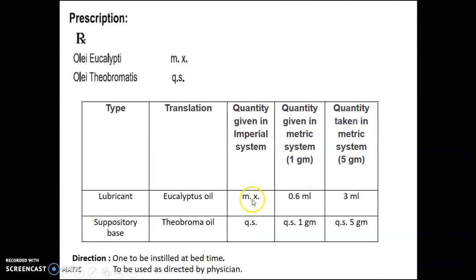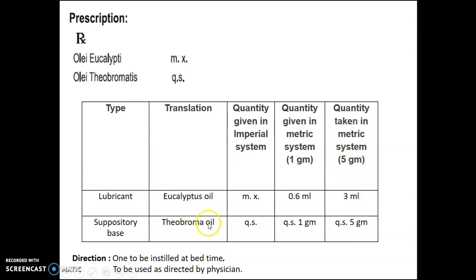1 minim is equal to 0.06 ml. X stands for Roman 10. So 0.06 into 10 is 0.6 ml. That should be the quantity given in the metric system. The quantity taken in the metric system should be 3 ml for preparing 5 gram. This quantity should be calculated with the help of the factor.